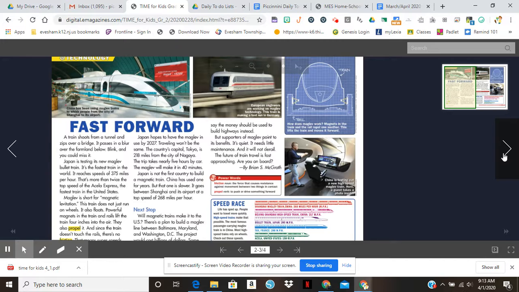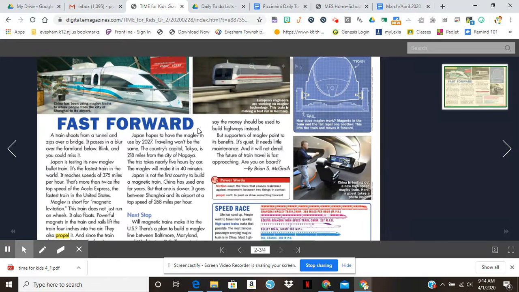And then as you open up, this is the most important part of the Time for Kids. You are going to be reading this article titled Fast Forward. As you read, make sure you're using those reading strategies that we always use in guided reading and writing, and anytime we're reading or writing. You want to notice those headlines because headlines give hints. And notice over here where it says power words, that's an example of a glossary. The bolded word and the definition and the part of speech is listed right here.